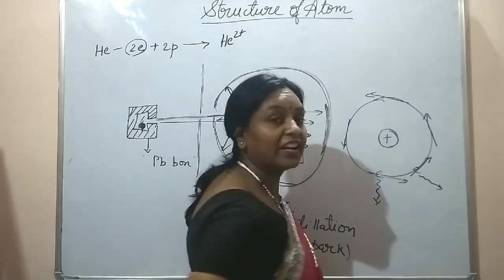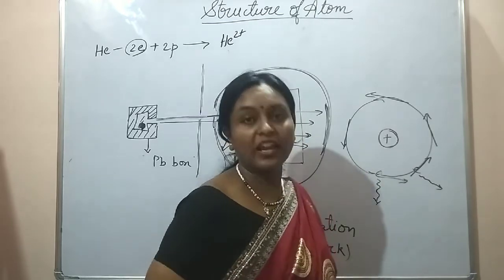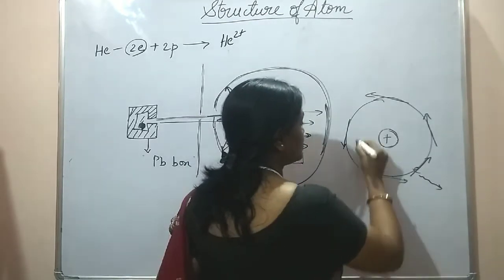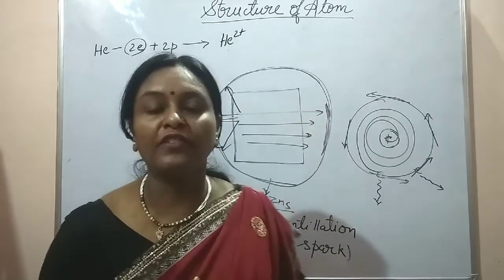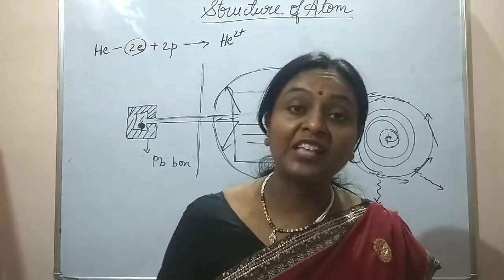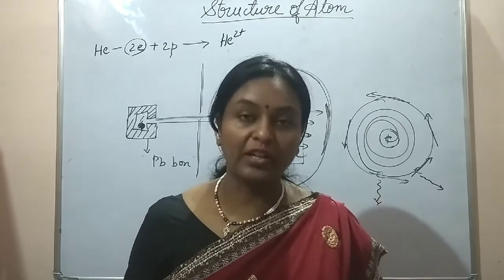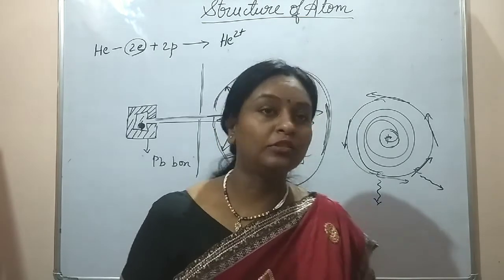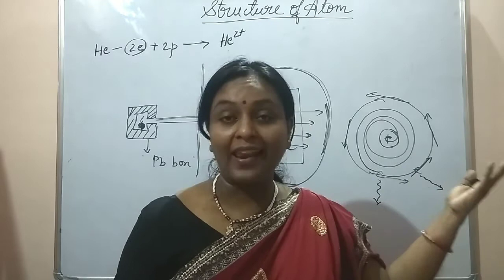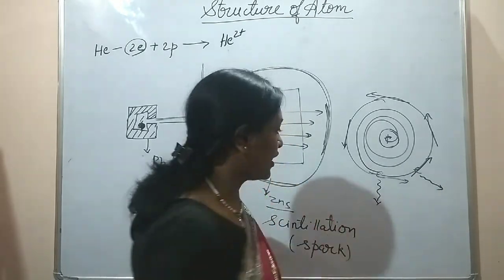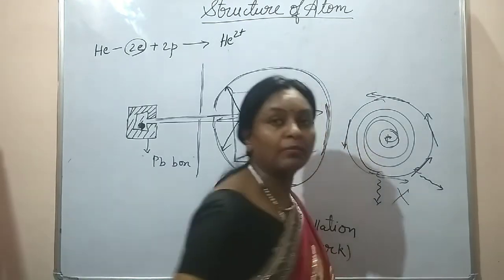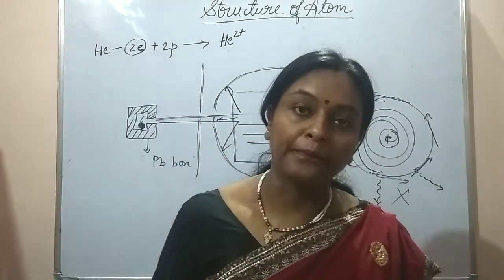And if it is emitting radiation, that means it is losing energy continuously, and very soon this electron should fall into the nucleus because of decreasing radius. That means the atom was destructible. This led to the end of an atom. An atom can neither be created nor be destroyed. So on account of this, the atomic model was discarded.